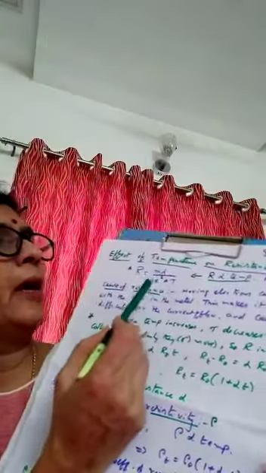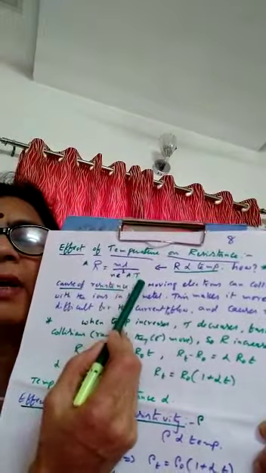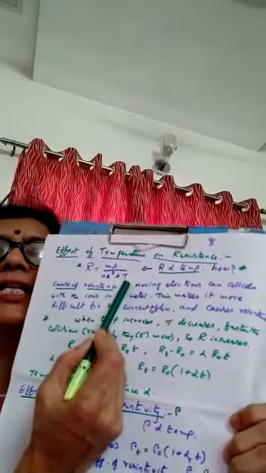We know the formula of resistance. R is equal to ml upon n e square A tau. What is tau? Relaxation time. What is relaxation time? Relaxation time is nothing but the average time taken by the electrons between two successive collisions. Right? So when the temperature increases, these electrons will get more kinetic energy. So more and more collisions take place. Relaxation time will decrease. If tau decreases, R will increase.